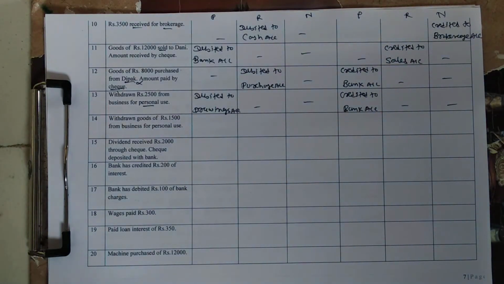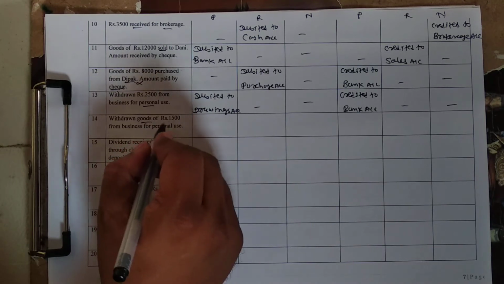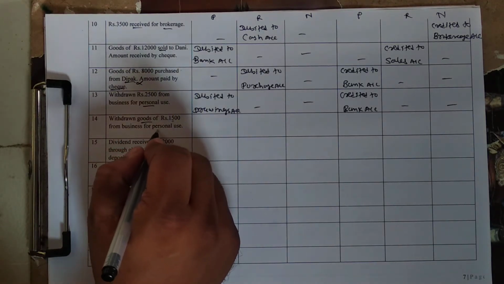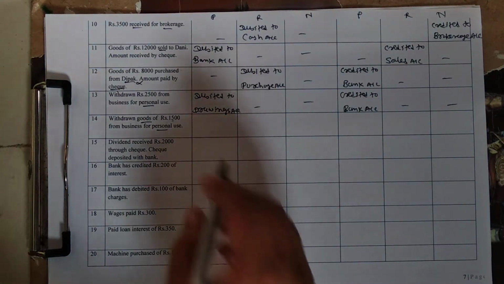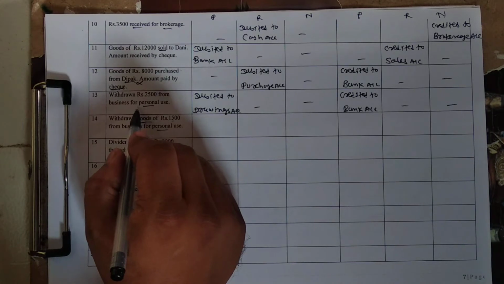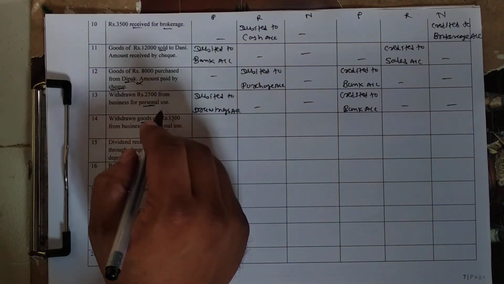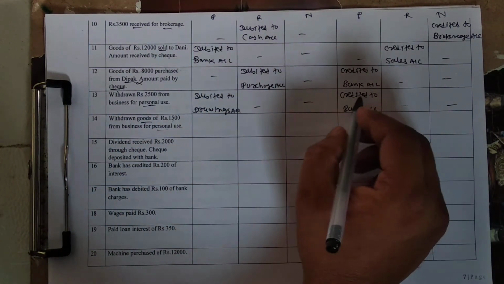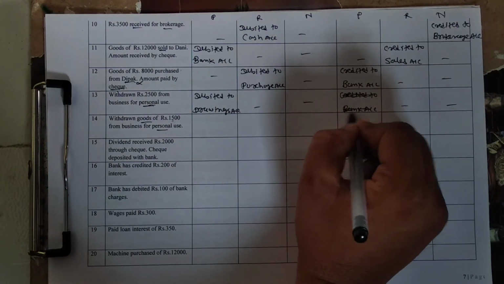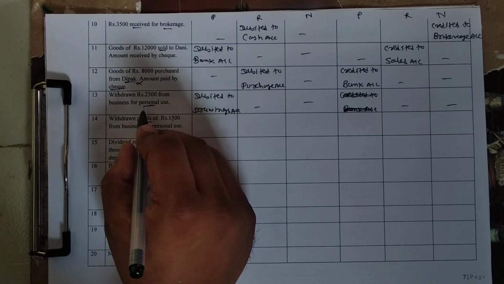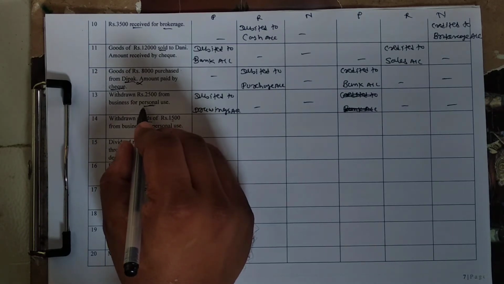Number 14. Withdrawn goods of rupees 1,500 from business for his personal use. Student, here goods. Okay, in number 13 there is a correction. Withdrawn 2,500 from business for personal use. So here bank account is not affected, student. Sorry, here bank is not affected. One correction, because the business owner withdraws cash from business.